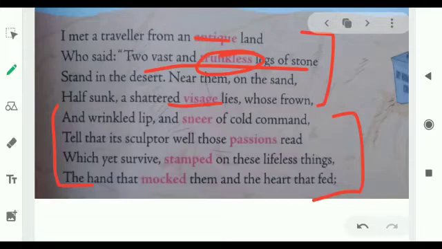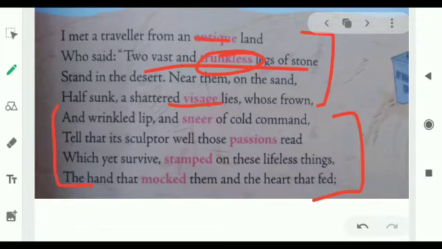Now, what is the poet telling? I'll explain that to you in shorter language. The sculptor had copied the expression of that person on the sculpture so accurately that even after the death of that king, the statue seemed to be full of life. The sculptor's hand copied the king's ruthless expressions and mocked at them, while the king's stone heart brought out these expressions on his face. Now, this statue was made of stone, right? And the sculptor who had made it had very accurately put these expressions on the face.